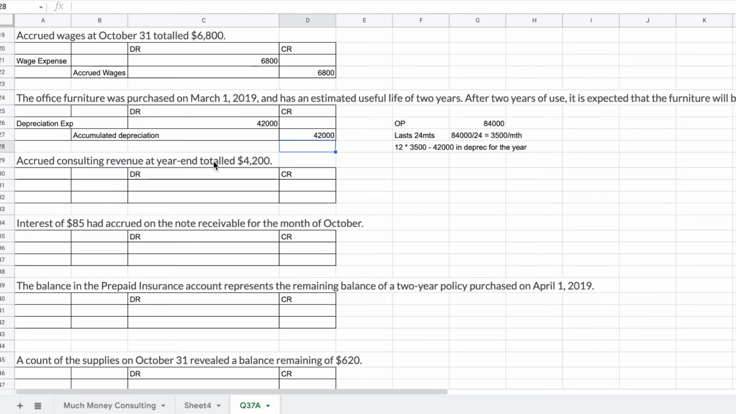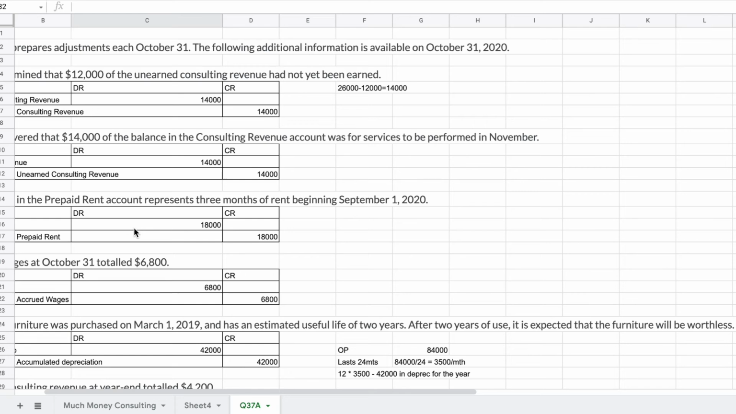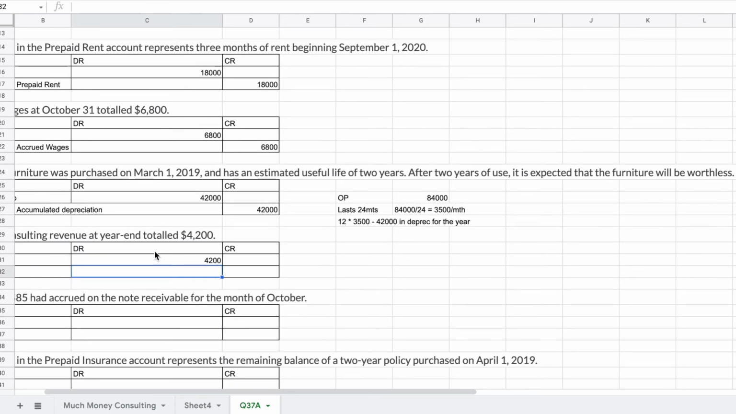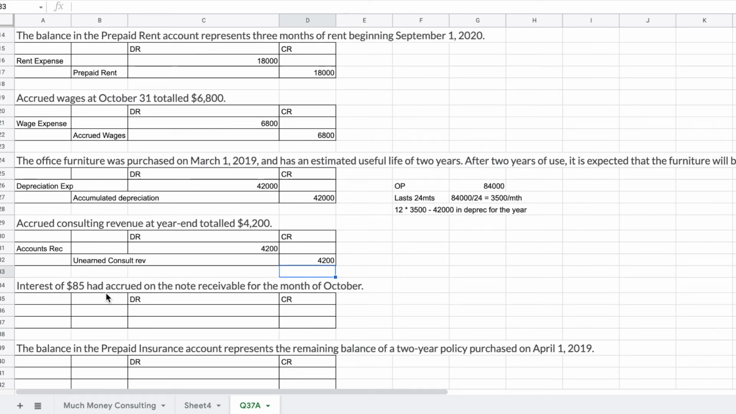Okay, so let's go on to accrued consulting revenue, for the year totaled $4,200. This is revenue that has added up. And we have an account in terms of accrued consulting revenue. Where would it be here? Unearned consulting revenue. So we're going to reduce that. And that will be for 4,200. Okay, so that would be that one.